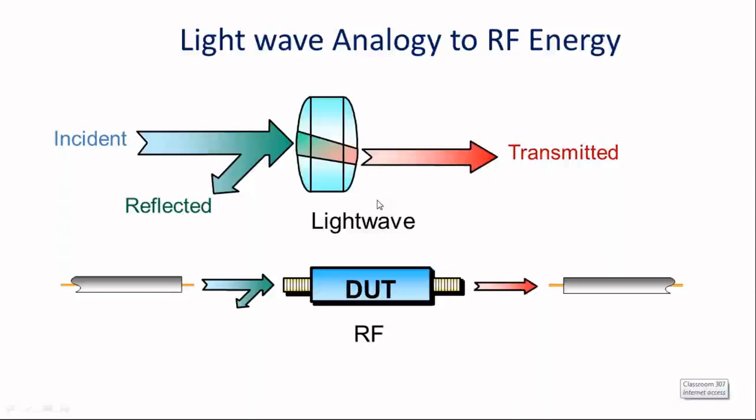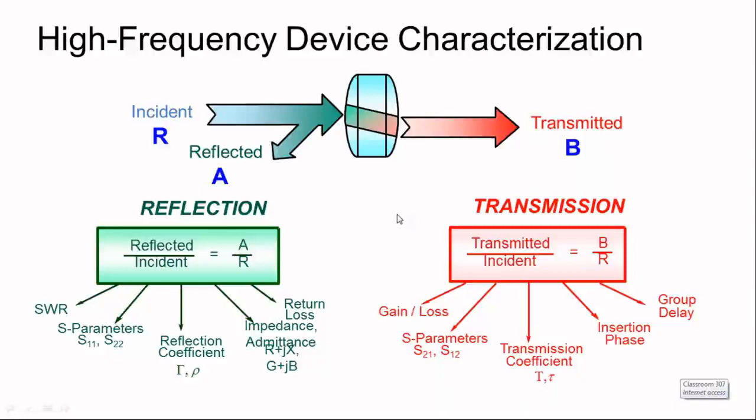But to make you acquainted with what we want to calculate in this case, we are very much interested in what the incident power is, what the reflected power is, and what the transmitted power is. Transmitted power means the power available at the output of this device under test, right? Yes. Now this is the high frequency device characterization, right?